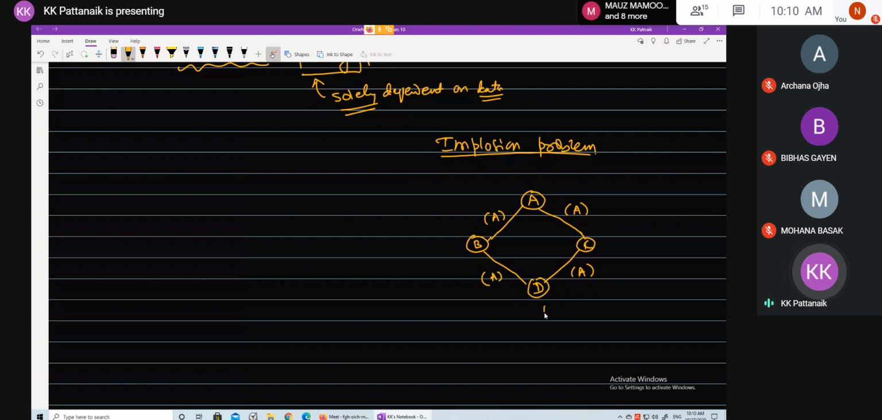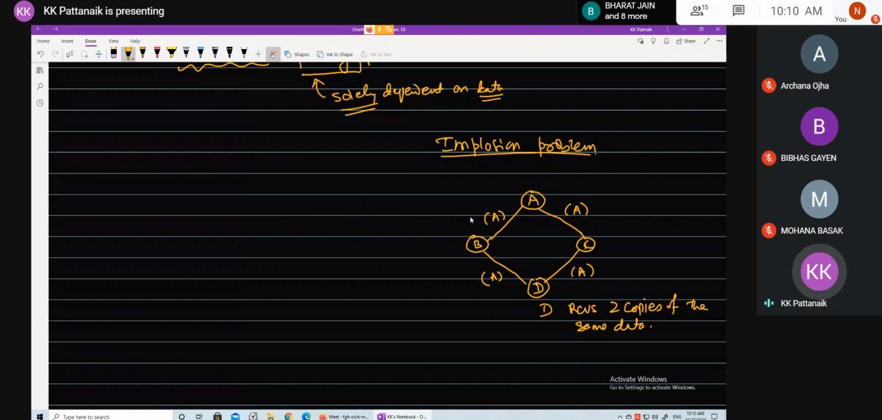Okay, so D receives two copies of the same data. So when we see this situation, we can find out that there are unnecessary transmission and reception activities. Right, students? There are unnecessary transmission and reception.